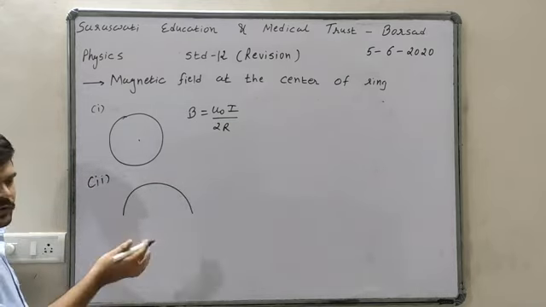we have been asked like this, find out the magnetic field at this point O, and current is flowing like this.